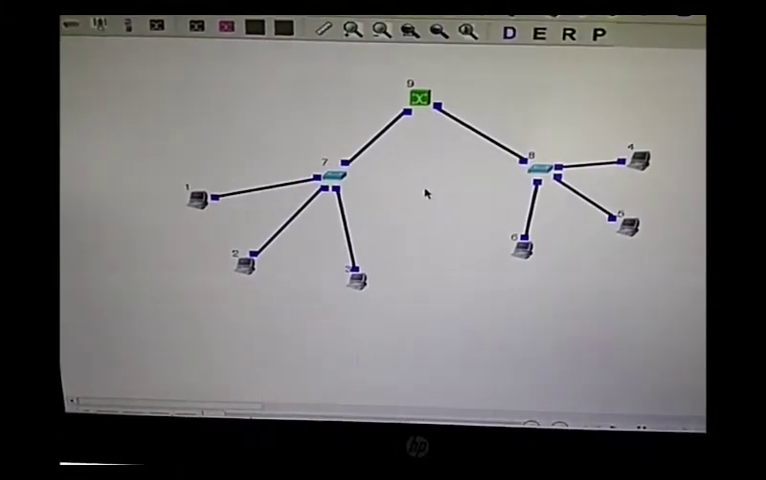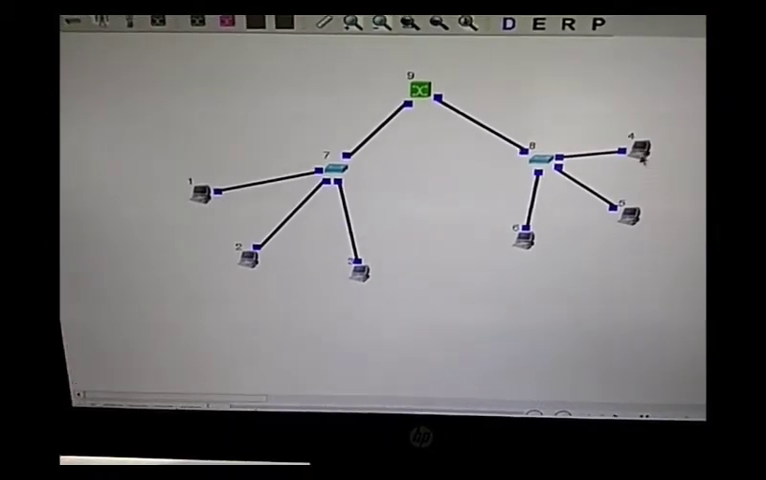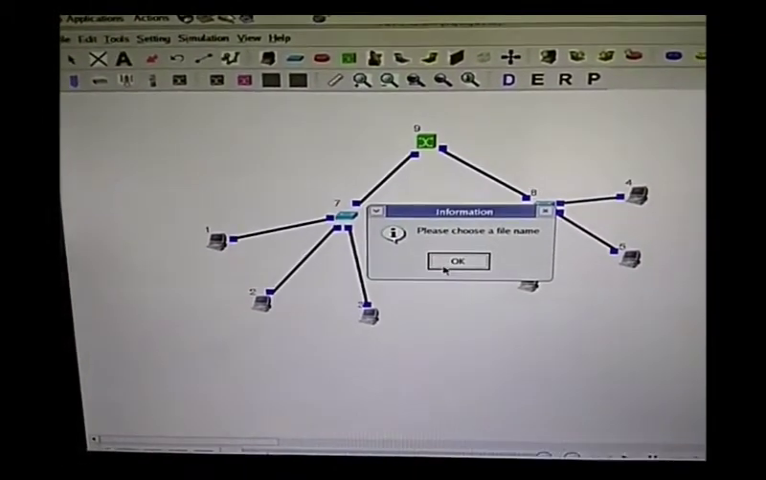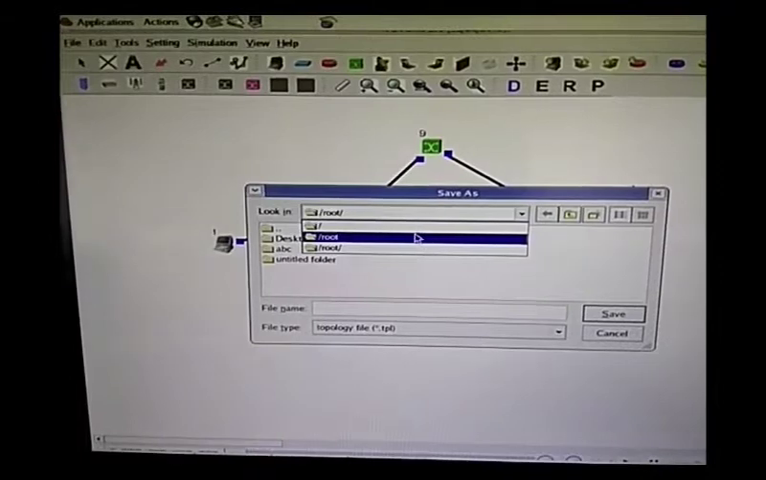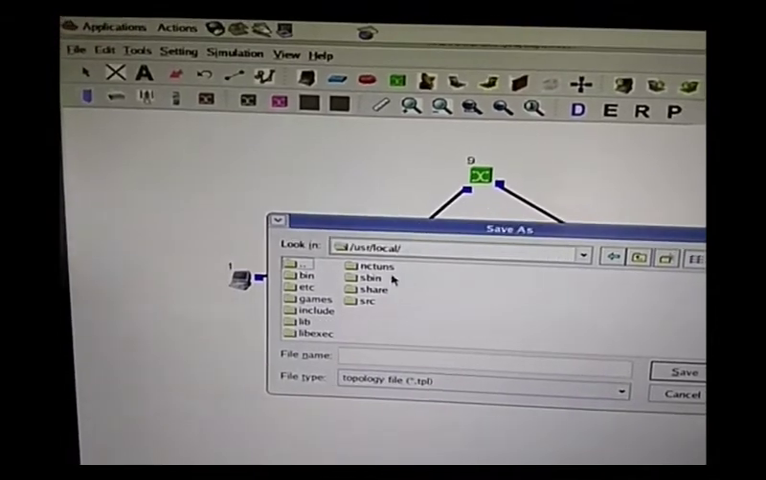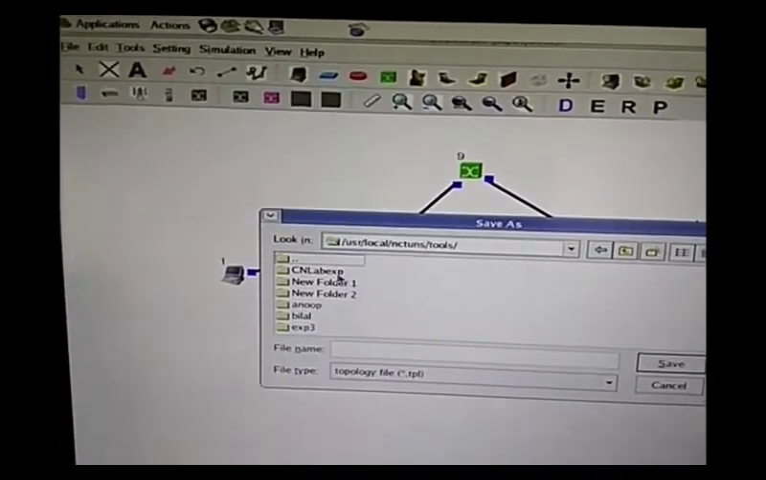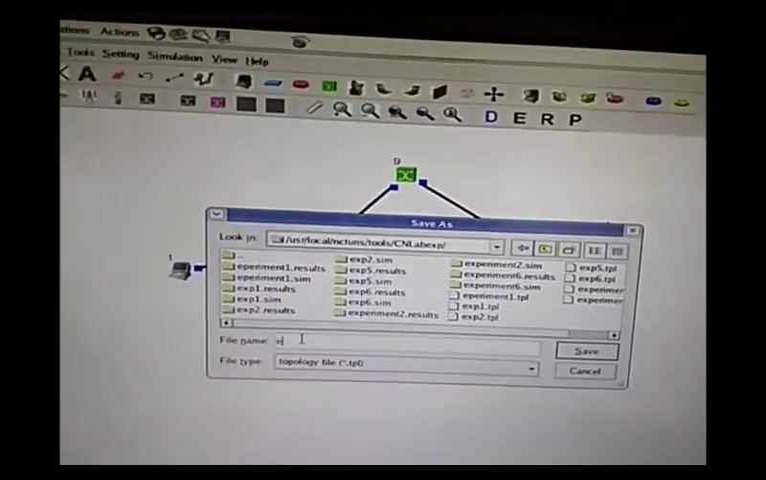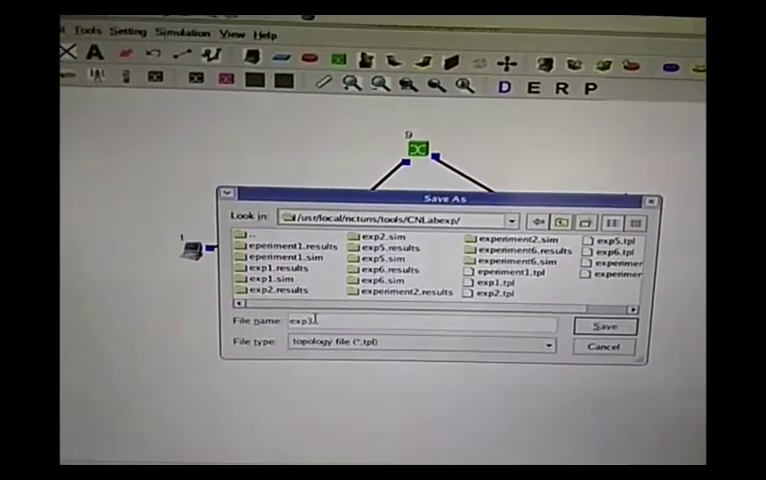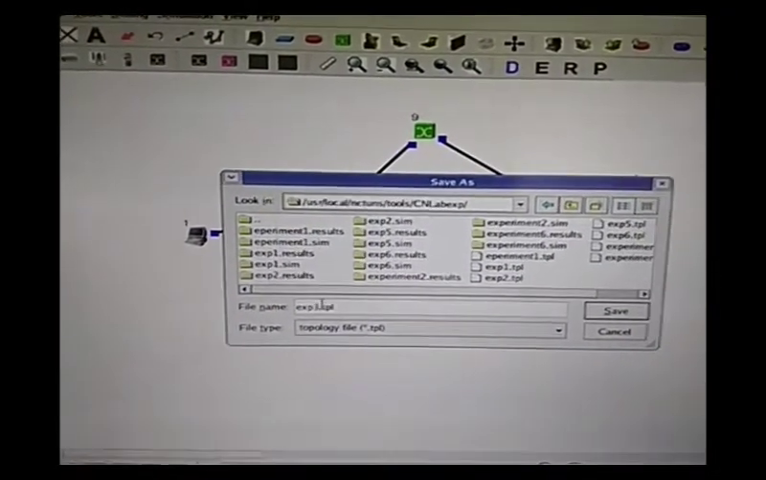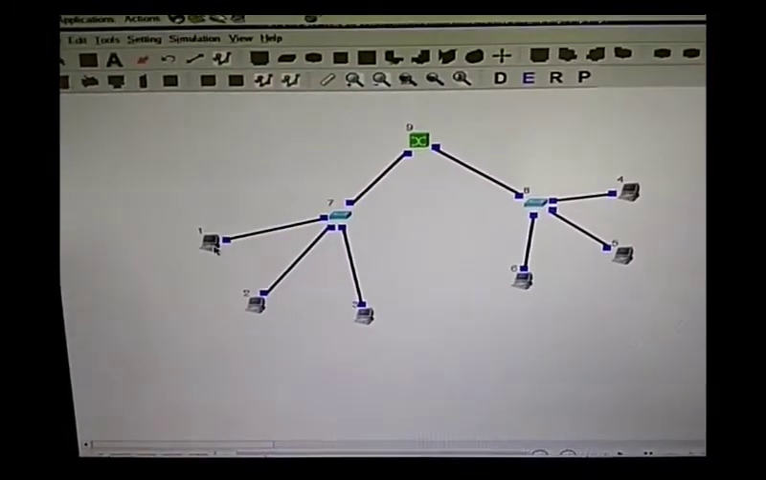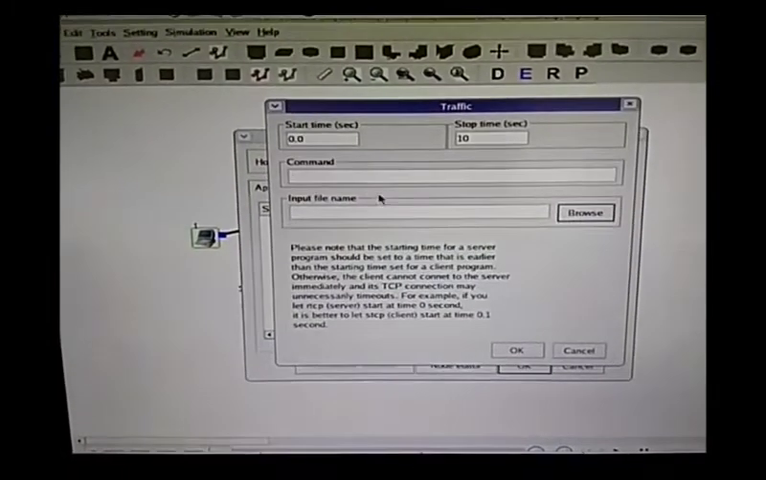Now you are going to send the information from node 1 to node 4. Just see what the IP address of this is. For that you go to the edit mode and save the file. Go to slash usr slash local slash nctuns slash tools slash experiment, exp3.tpl. Okay, save. Now click on this and add the command.